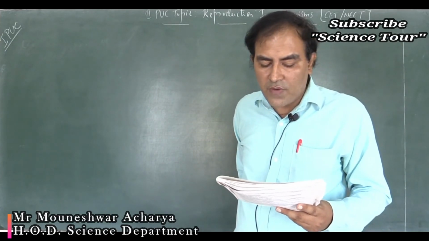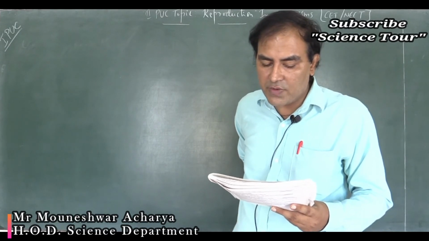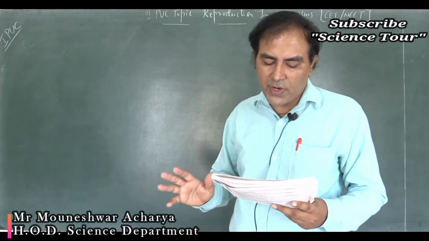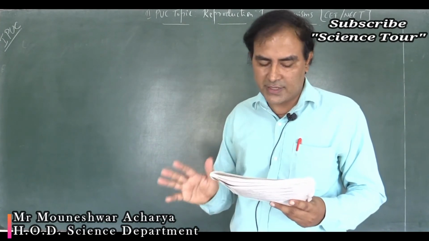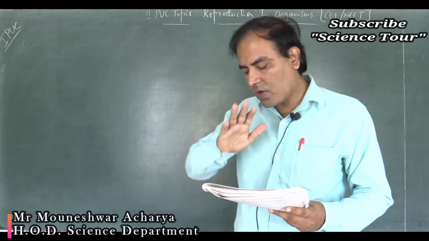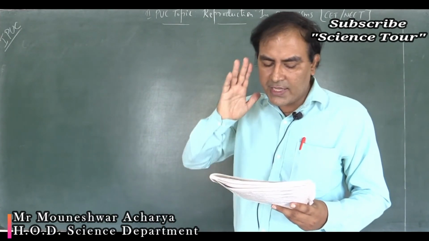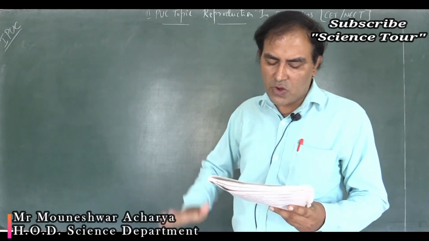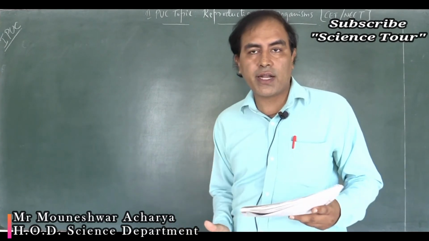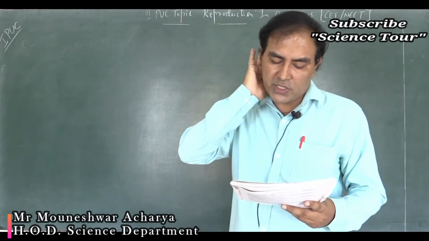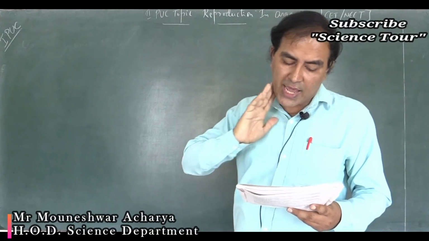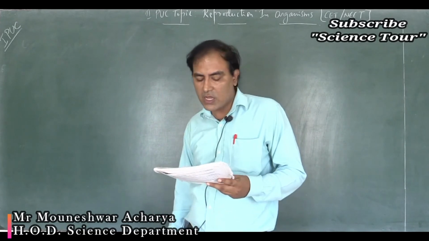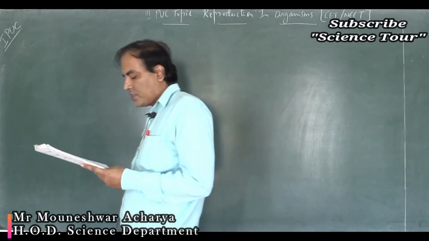Lower groups of organisms have simpler body design. It will not support the statement. Asexual reproduction is common in lower groups. Correct. Asexual reproduction is common in lower groups of organisms. And the high incidence of sexual reproduction in angiosperms and vertebrates. Yes, it is correct. So options 2 and 4 are correct. Asexual reproduction common in lower groups, and the high incidence of sexual reproduction in angiosperms and vertebrates are both correct. So option C is the right option.